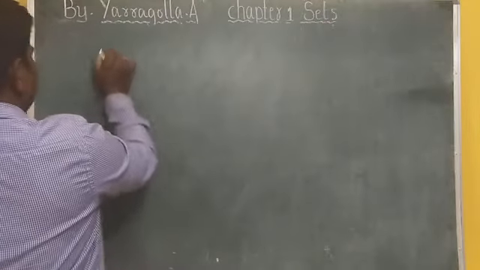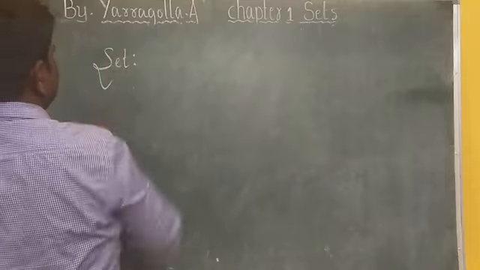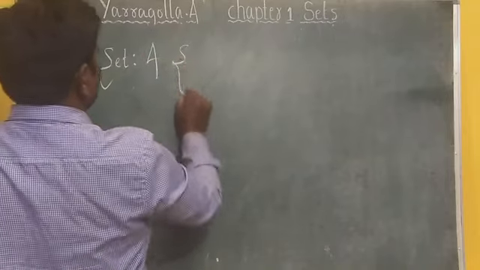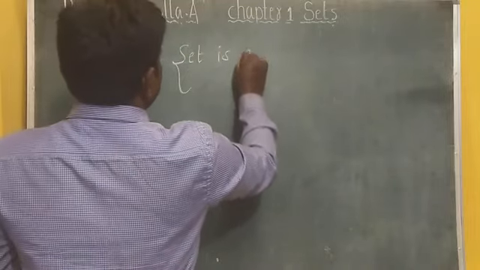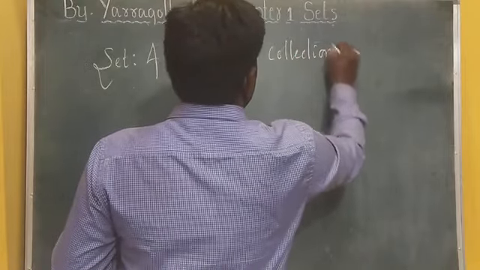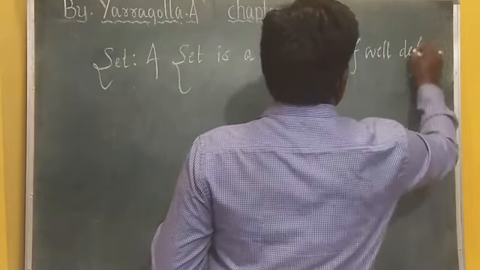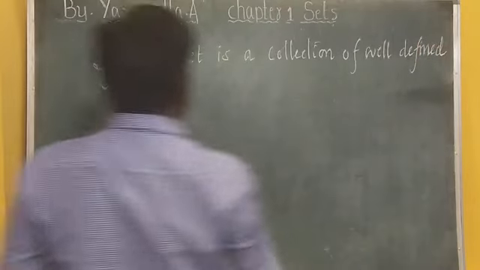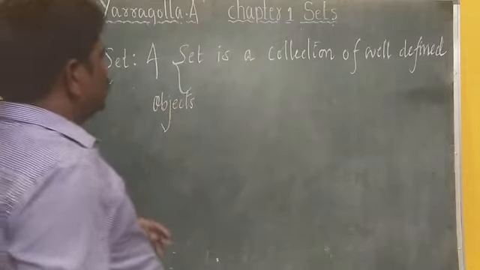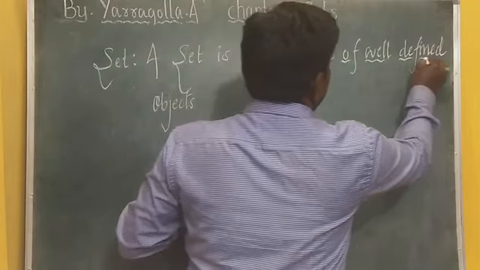So, what is a set? A set is a collection of well-defined objects.